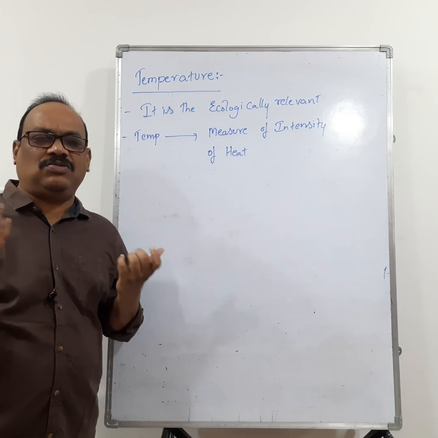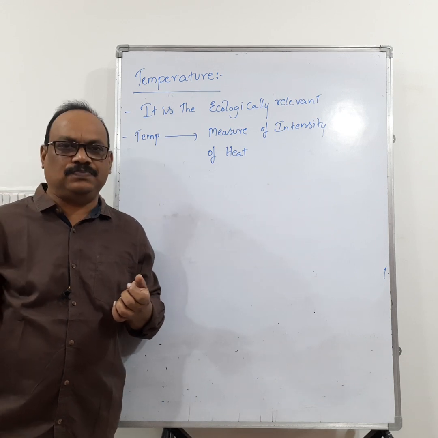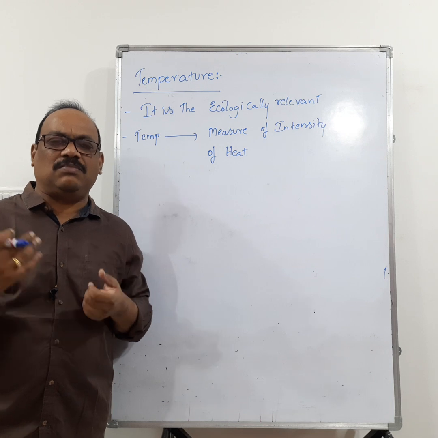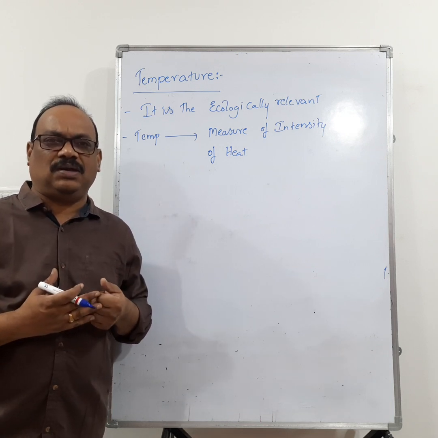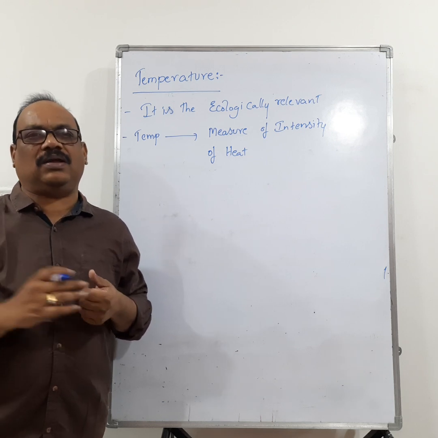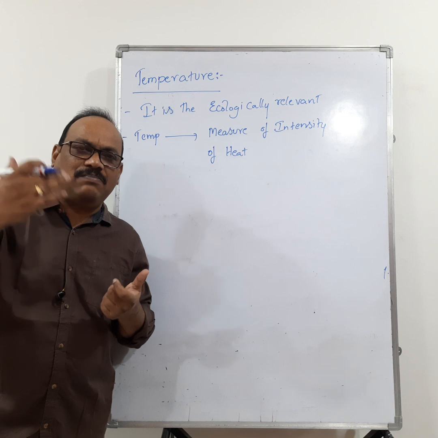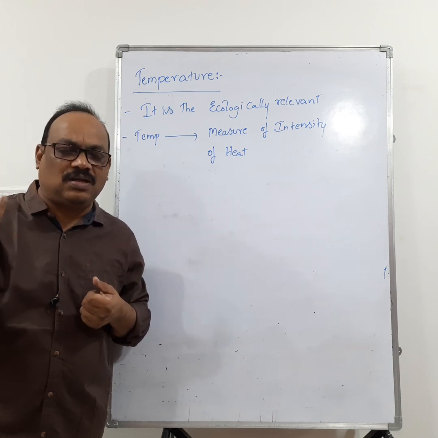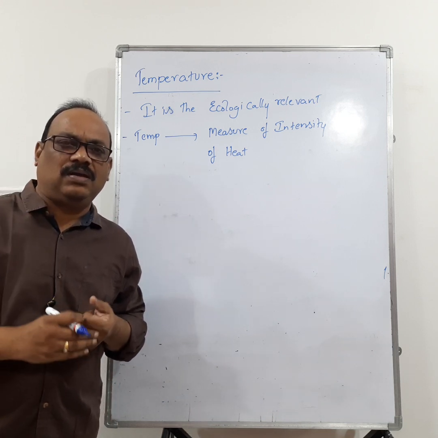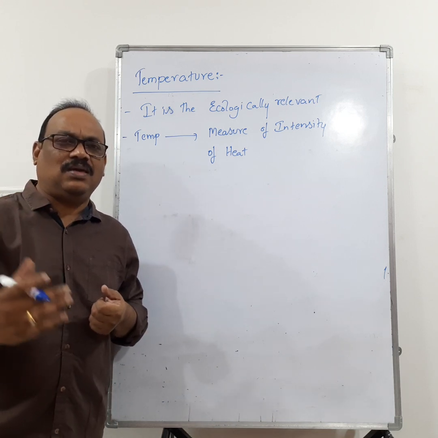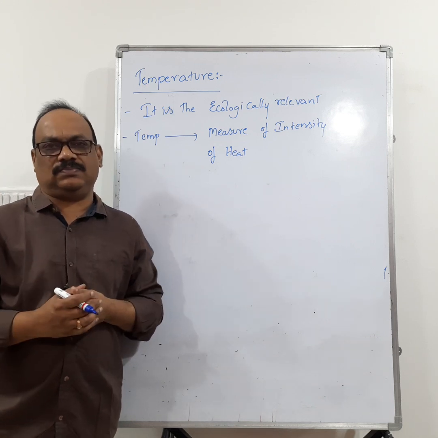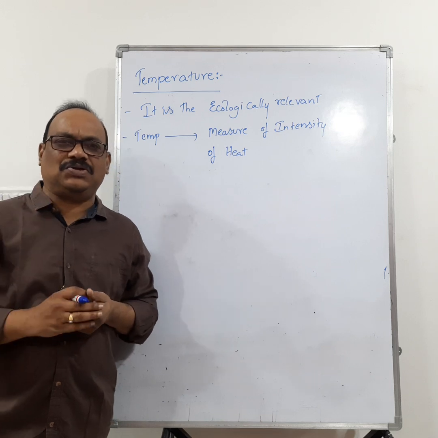Then, is the temperature the same in every place? No. Temperature changes. We can see major variations of temperature on land when compared to the aquatic medium. Why? Because land absorbs more heat and loses heat more quickly. So land is absorbing heat quickly and losing heat quickly, so we can see temperature variations on land when compared to water.